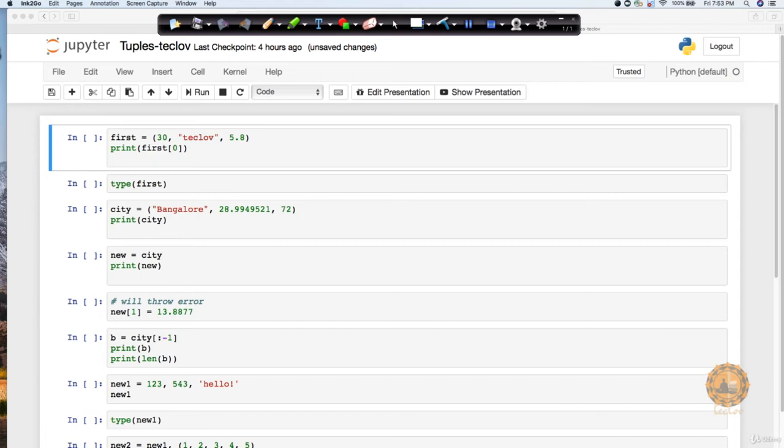Tuples are a data structure that is similar to lists in all aspects, except in the way they are declared and how much they allow themselves to be modified. A tuple once created cannot be modified at all.